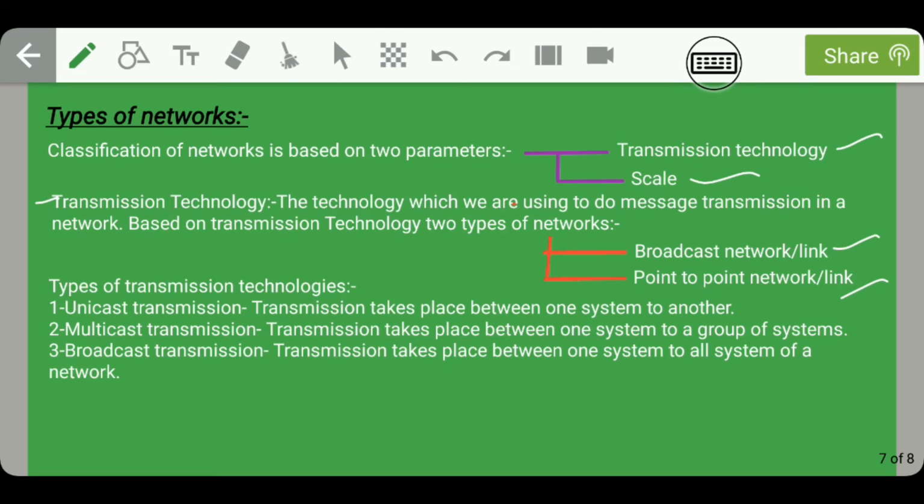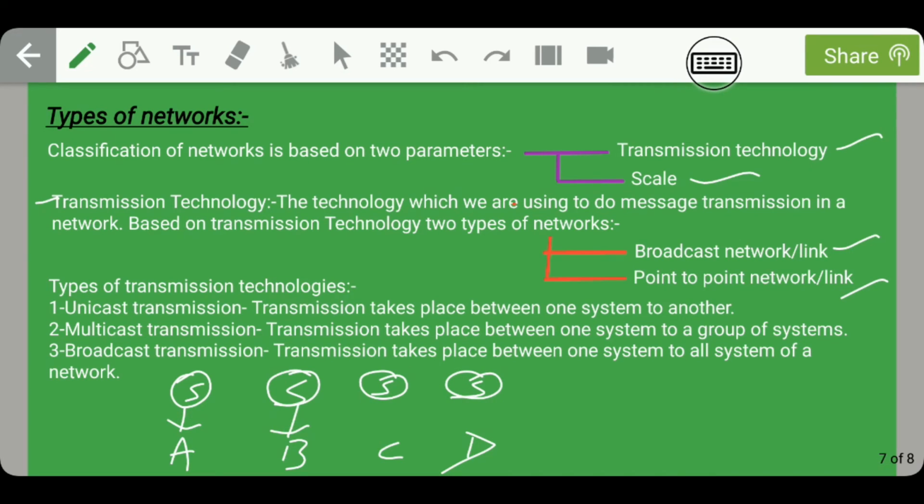In unicast transmission, transmission takes place between one system to another. So for example, there is a class and I need to tell the definition of computer network to every student. So what can I do? There are four students in that class, A, B, C and D. Okay, so I will go to each student individually and tell him the definition of computer network.